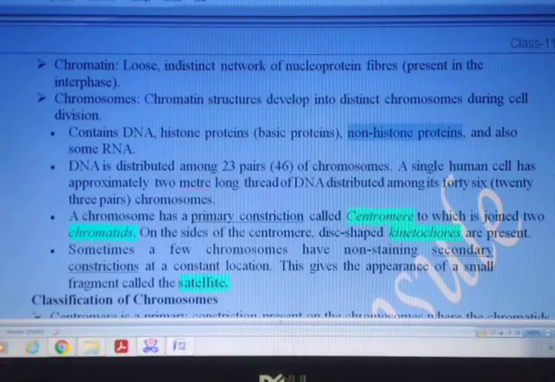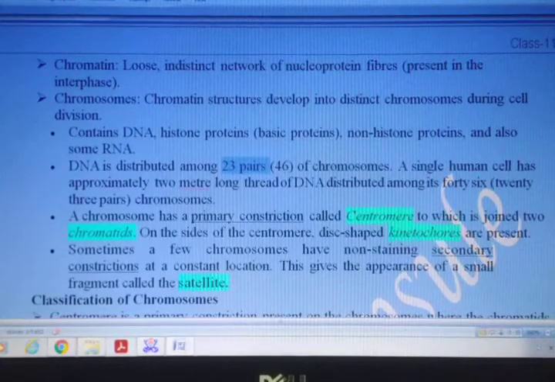And then later on, see, proteins are of two types, histone and non-histone protein, and along with that some RNA also is present. Now you know that human being has 23 pair of chromosomes. That means it makes total of 46 chromosomes. That means when all these 46 chromosomes join together and form a thread like structure, then this is going to form the chromatin fiber.